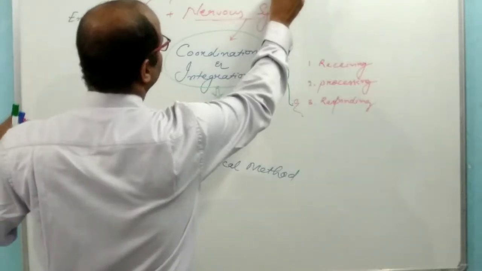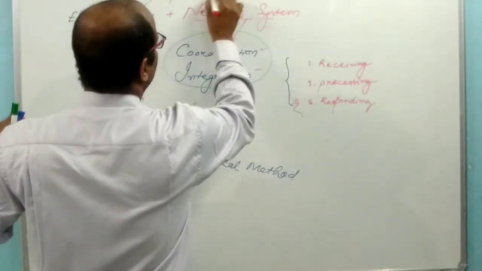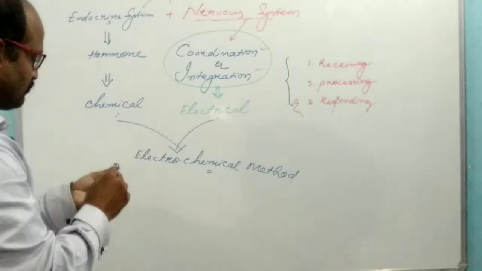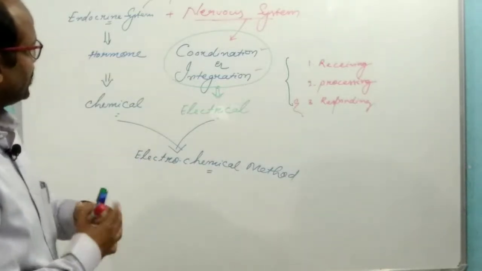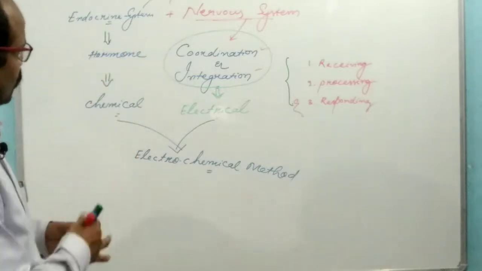The neural system and the endocrine system together control and coordinate different activities of our body.